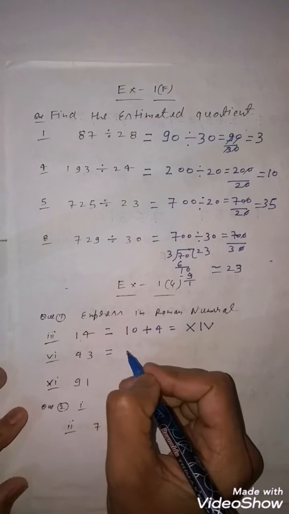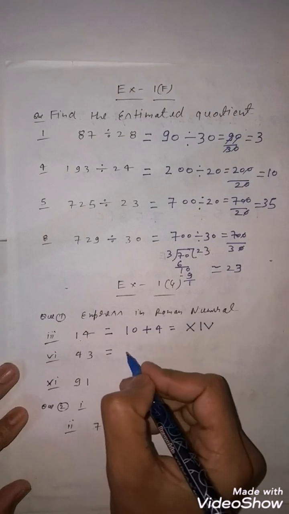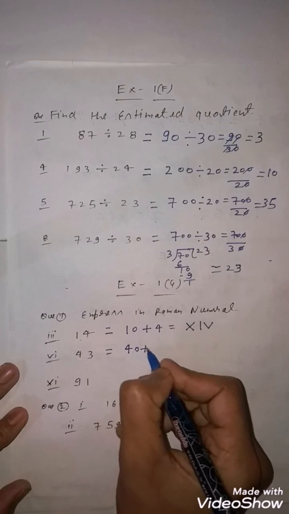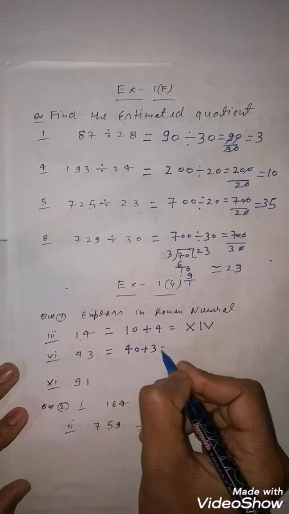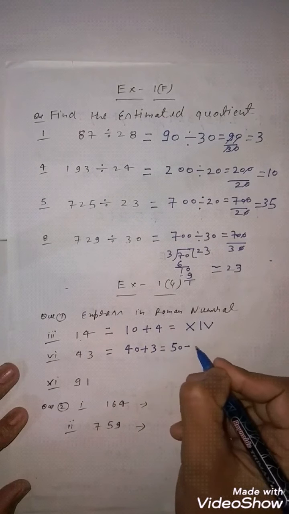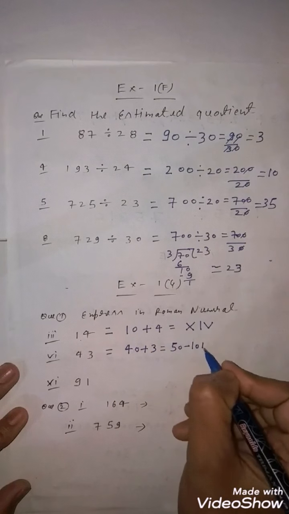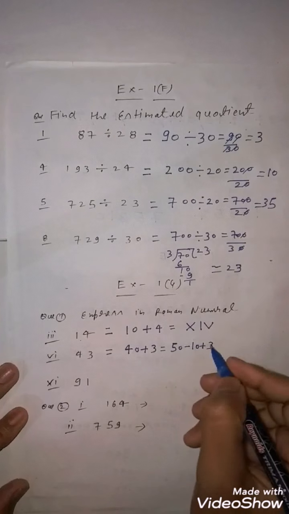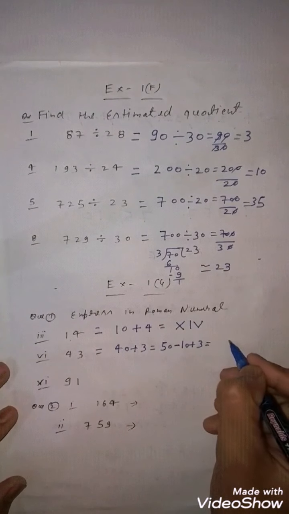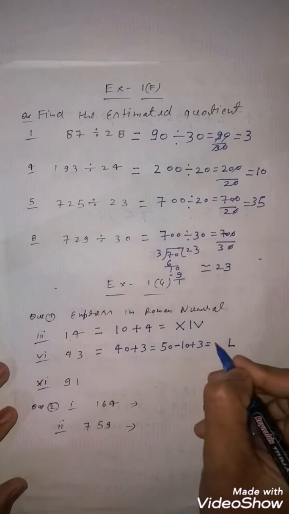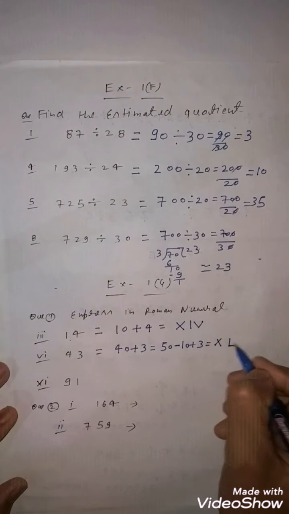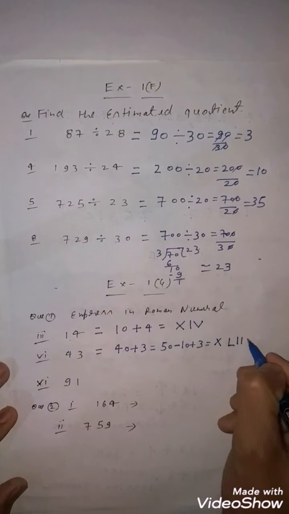Now students, 43, how can you write it down? You will write down 40 plus 3. Now this 40, how will it come? 50 minus 10 plus 3. So 50, how will you write it down? 50 minus 10 you have to write down. So L means 50, 10 means X. Now this is 40, and 3 means 3 times I.